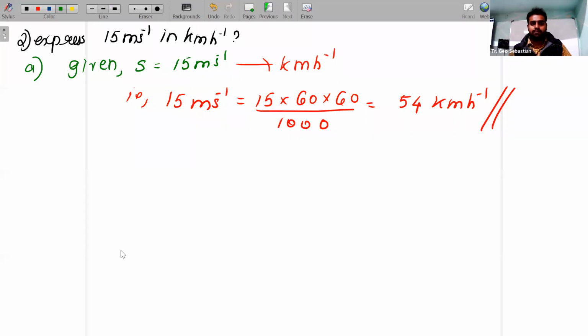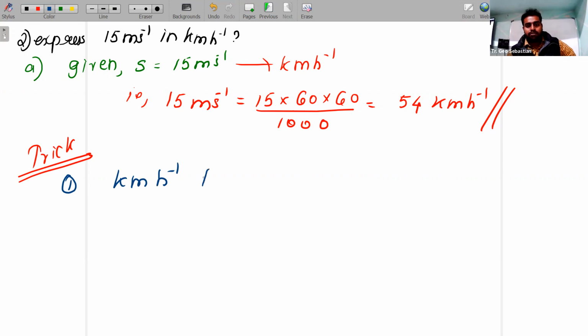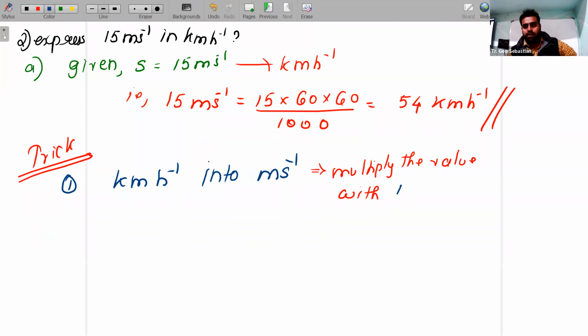So children, for this conversion, I'm going to introduce one trick. Please listen. The first trick: if you want to convert kilometer per hour into meter per second, multiply the value with 10 by 36.